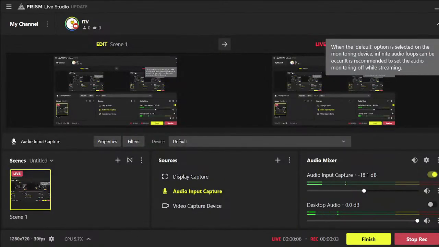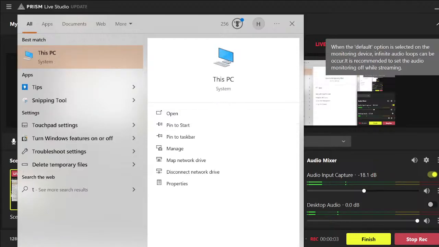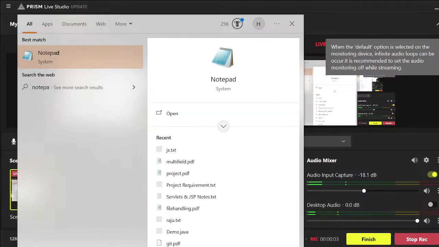Good morning, everyone. So last session we started file handling, right?